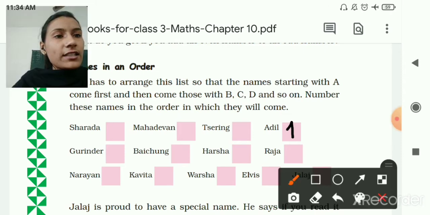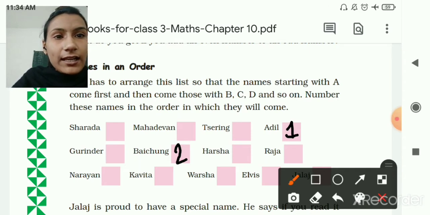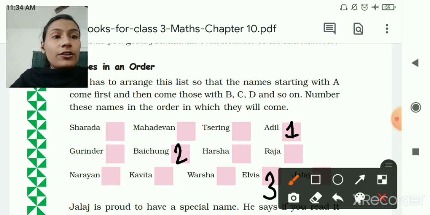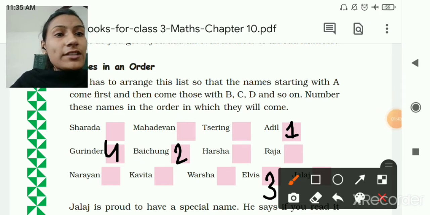So first, 1 here, you can see A. Then next B. You can see here this Baichung, so here you can give 2. Then C. Is C there? No. D? No. E? Yes, Elvis. So you can give here 3. Then F? No. G? Yes. So here you can give 4. Then after G, H. Yes, you can see here Harsha. So here we will give 5.